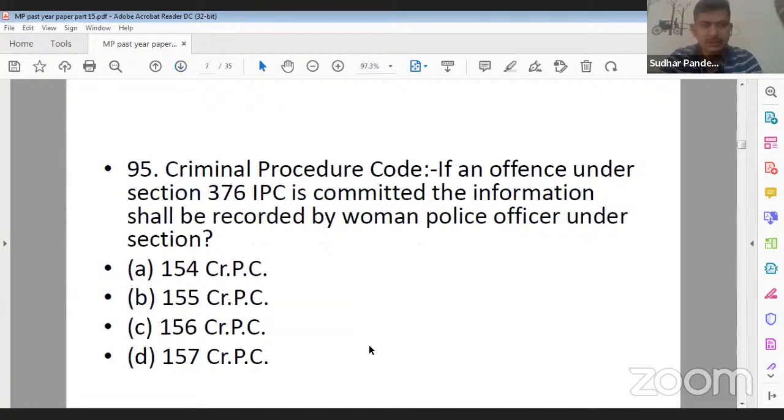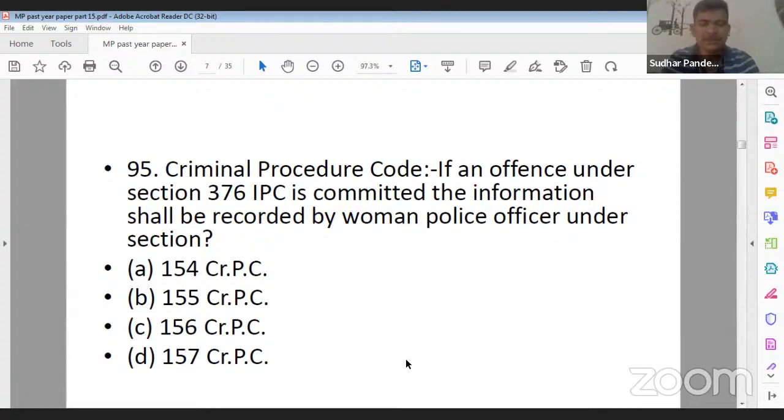Next question, question number 95. Under CRPC, if an offence under section 376 of IPC is committed, the information shall be recorded by a woman police officer. Under which section? Which particular section states that if an offence of rape under section 376 of IPC is committed, the information has to be recorded by a woman police officer?